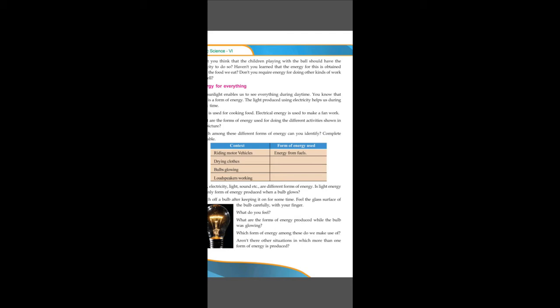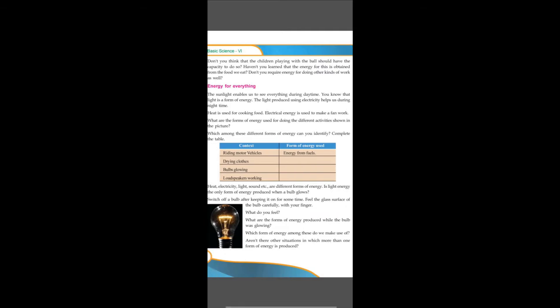What are the forms of energy produced while the bulb was glowing? Light energy and heat energy. Which form of energy among these do we make use of? We require light energy from that bulb.